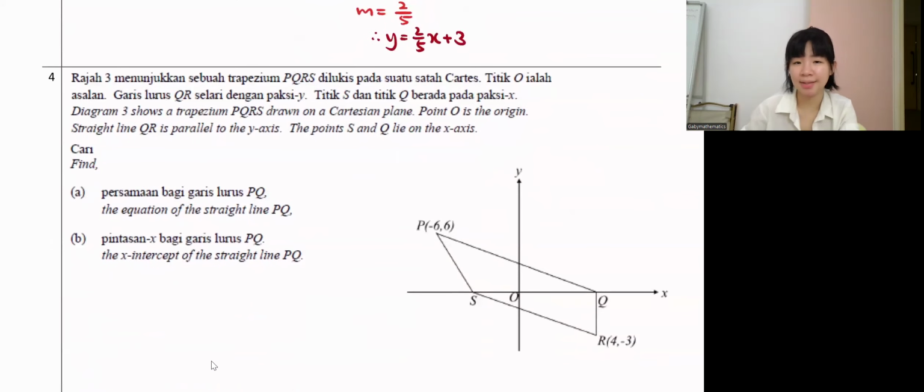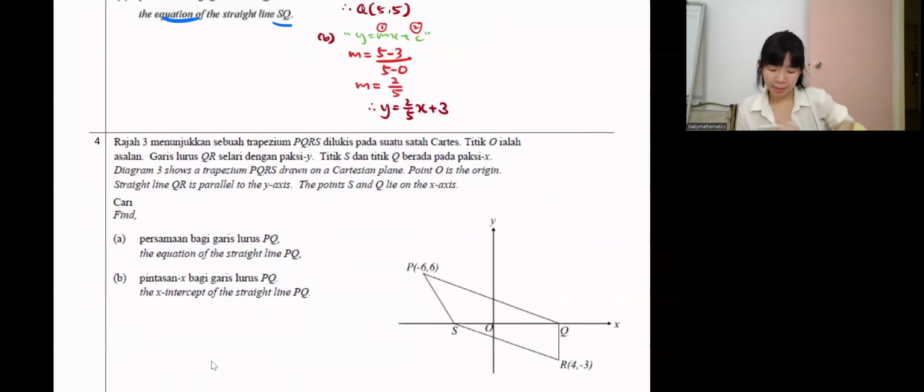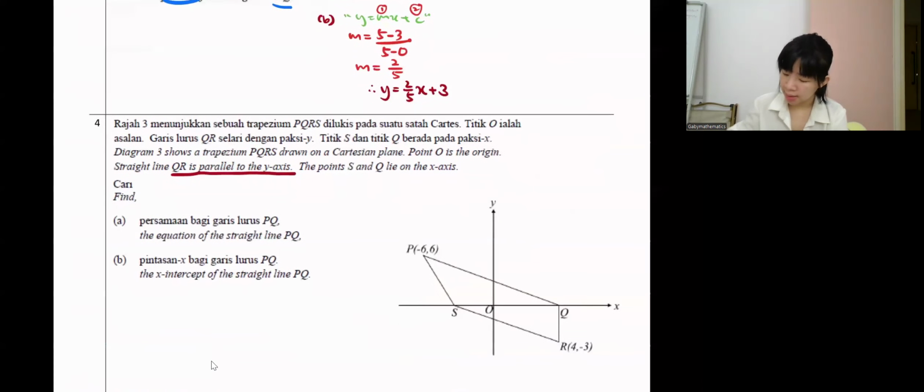Easy. Next. Okay, number 4. This is a trapezium. O is the origin. QR is parallel to the y-axis, and S and Q are on the x-axis.